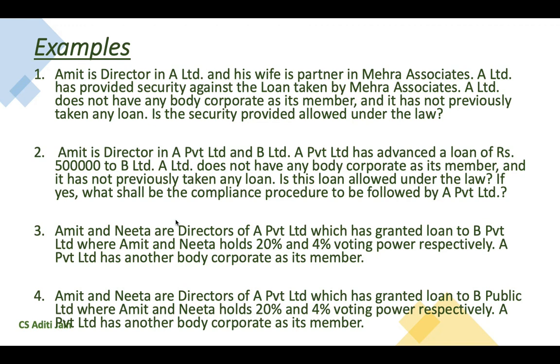This is all about section 185 of the Companies Act, which provides for the restrictions on the loan granted by a company to its directors, which includes guarantees, securities and book debts. It also provides for certain exemptions to private companies and government companies, fulfilling which loan can be provided by a company to its directors.